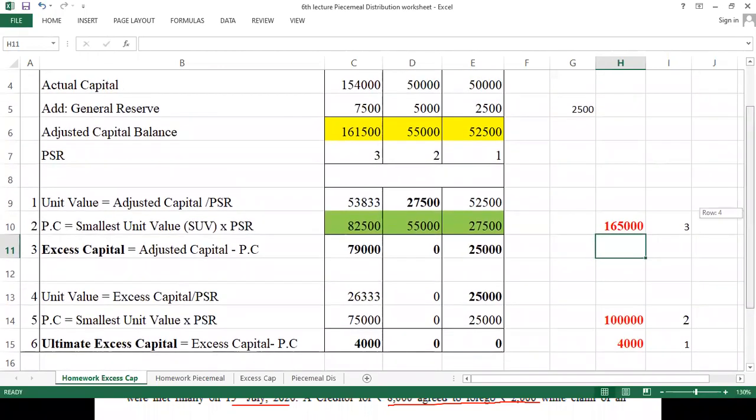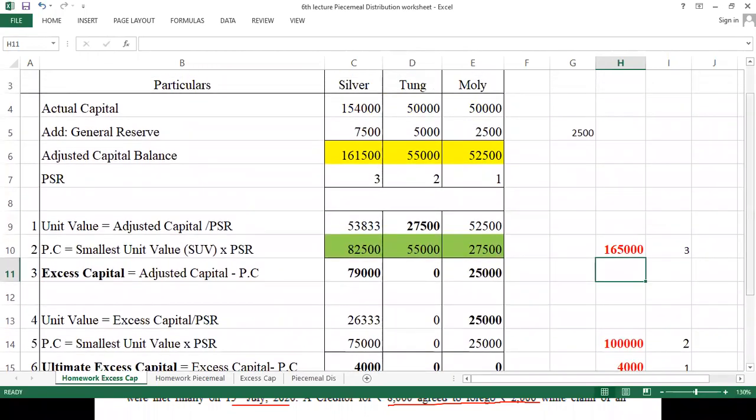After doing 6 problems, I think you people are aware how to make an excess capital statement. This is one of the important statements. Once you make your excess capital statement properly, these 5 marks will be there with you, as well as while paying off your capital liability, you will get another 7 to 8 marks. So ultimately, you are achieving 13 marks if your excess capital is correct.